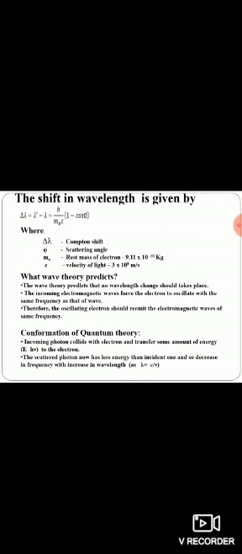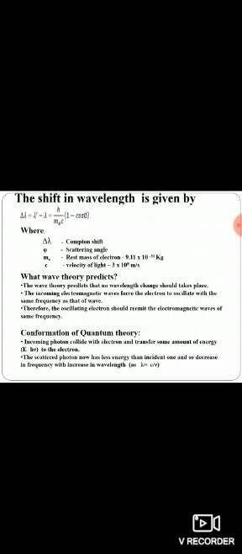That is, the unmodified wavelength is lambda, which is the same as the incident wavelength. So the wave theory predicts that no wavelength change should take place. The incoming electromagnetic waves force the electron to oscillate with the same frequency as that of the wave. Therefore, the oscillating electron should re-emit electromagnetic waves of the same frequency.